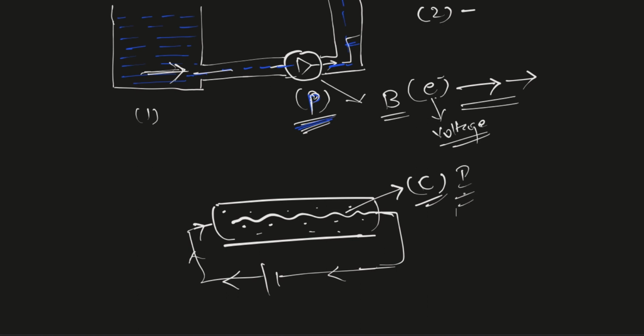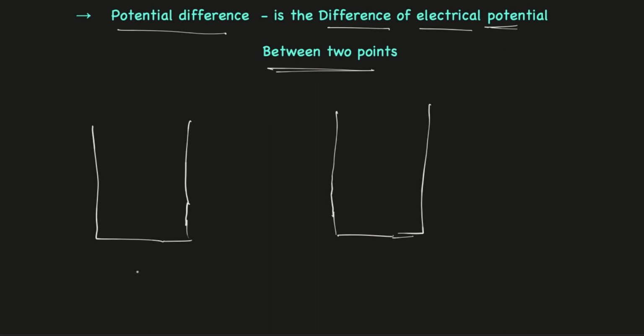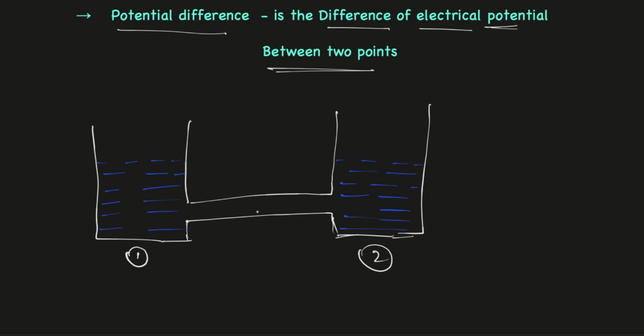I hope till this point you're clear with what is voltage. Now let's quickly see what is meant by potential difference and EMF. Potential difference means the difference of electrical potential between two points. To understand this, let's consider two tanks similar to the earlier example, but in this case both are at the same level. This is tank number 1 and this is tank number 2. Both tanks are filled with water at the same level. Now if you connect a pipe between the two tanks, does the water from tank 1 flow to tank 2? The answer is no, because both water levels are at the same height, so the water does not flow.